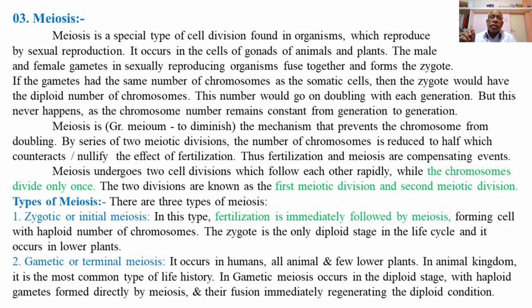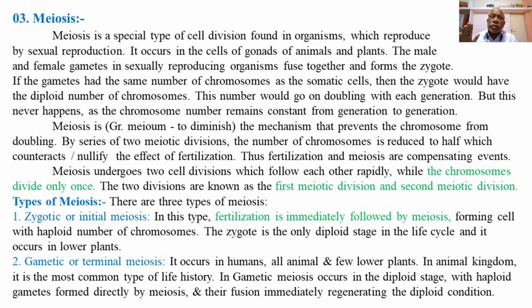Gametic meiosis means the male or female gametes are formed by the process of meiosis, in which the diploid gamete mother cell is transformed into haploid gametes, and the haploid gametes on fertilization restore the diploid chromosome number in the zygote.